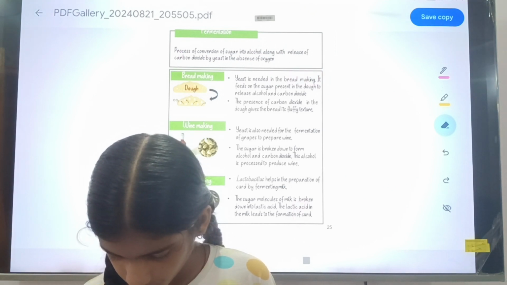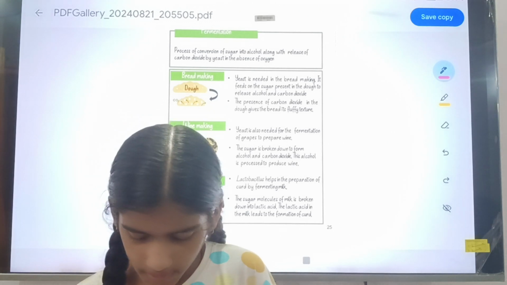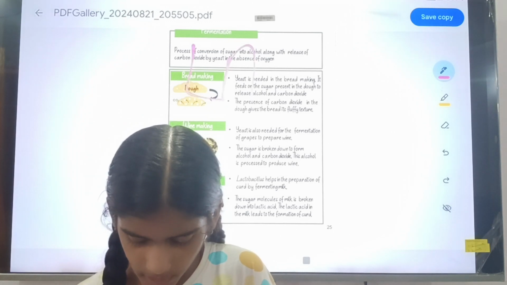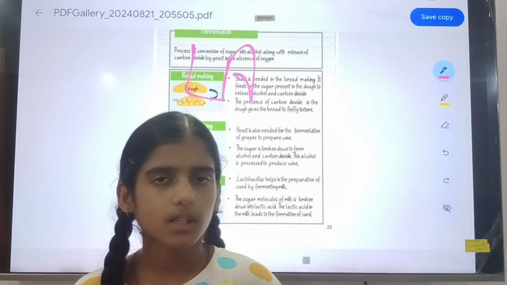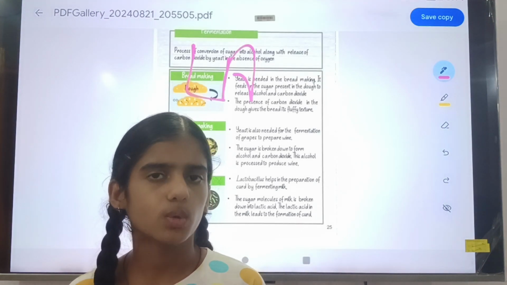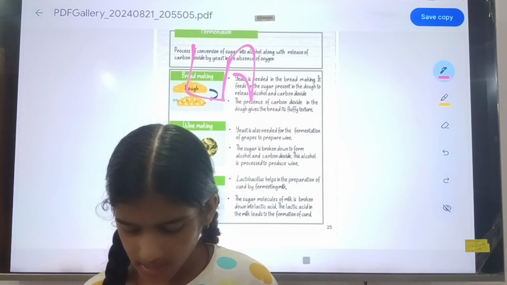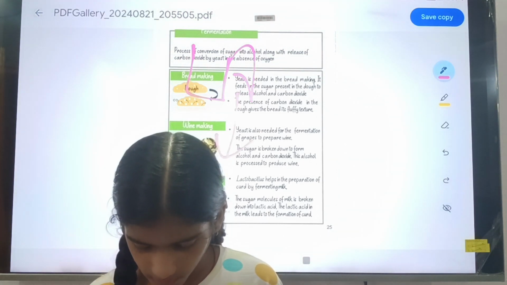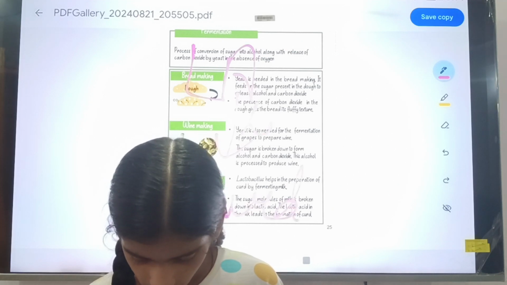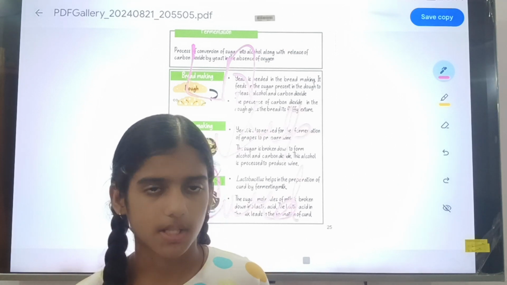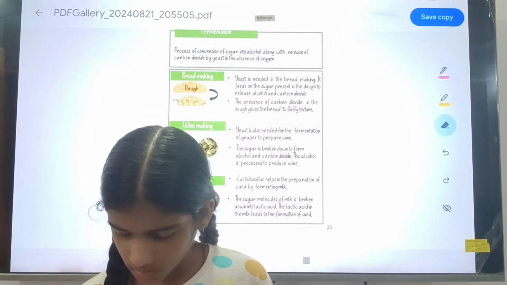The lactic acid will be formed by the process of fermentation. The lactobacillus bacteria can convert the sugar molecules of milk into lactic acid, and by this lactic acid the curd will be formed. So that is how the curd will be formed.